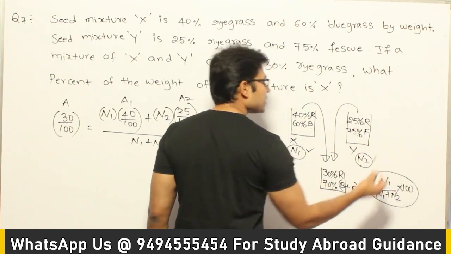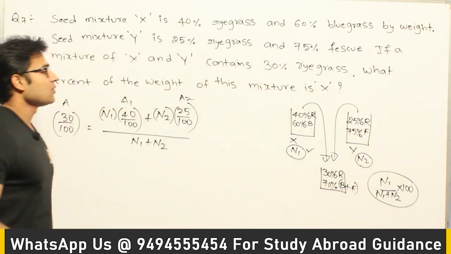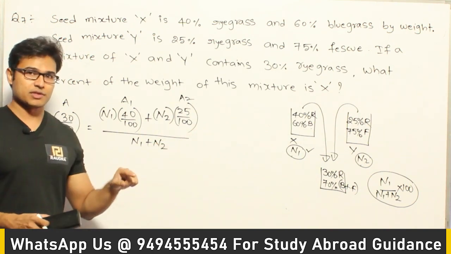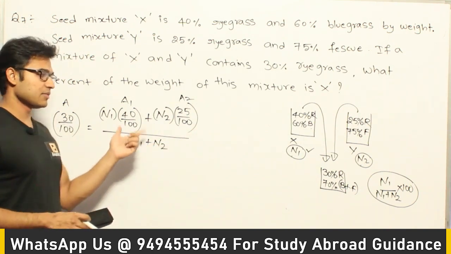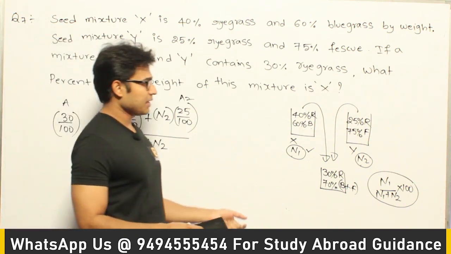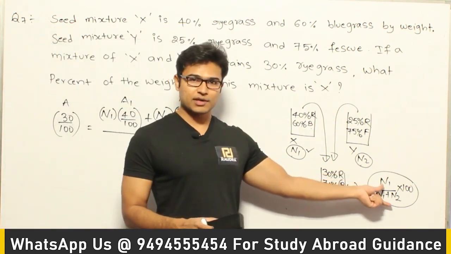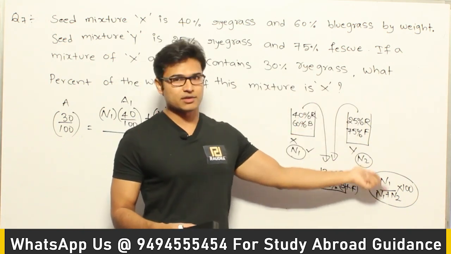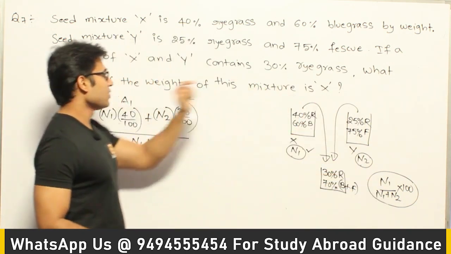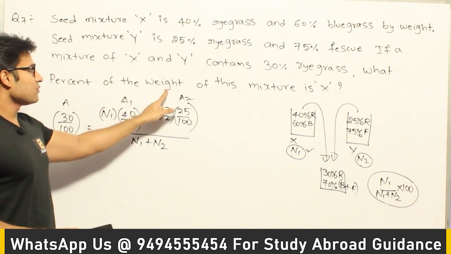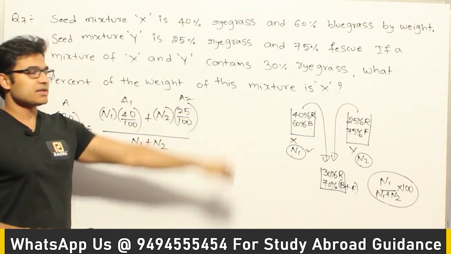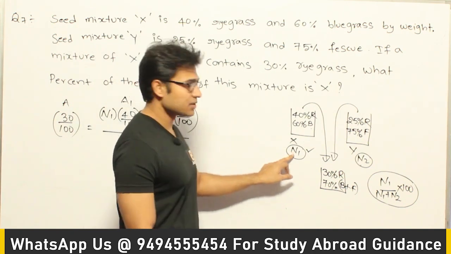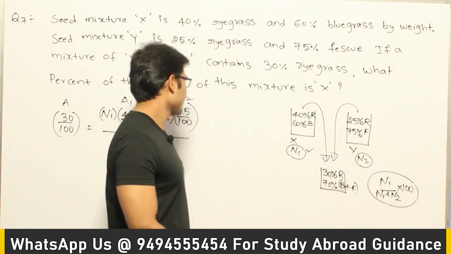So when I know how to solve that question, this is about a percentages question. This topic is discussed in percentages. So I am directly writing it here. If you are not able to understand this, please watch the videos on percentages. You'll understand how I wrote this one. Okay. So see this. What is asked is what percent of the weight of this mixture is X. So you are taking N1 kgs. You are assuming that N1 is the kgs. Then you are going to get this one.